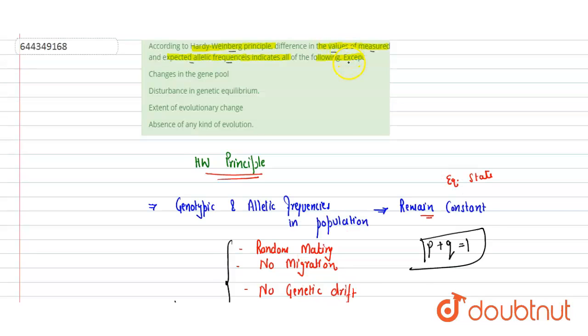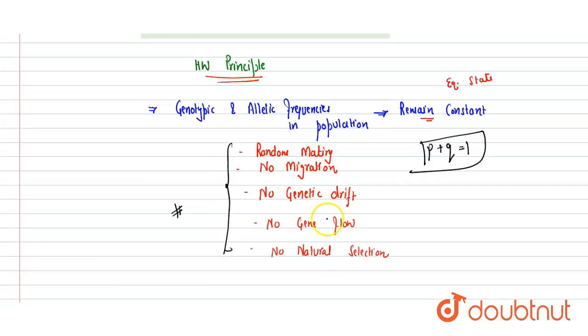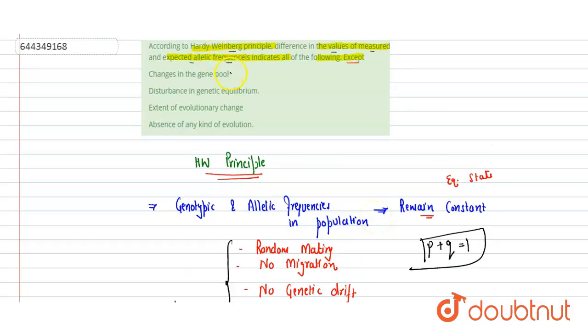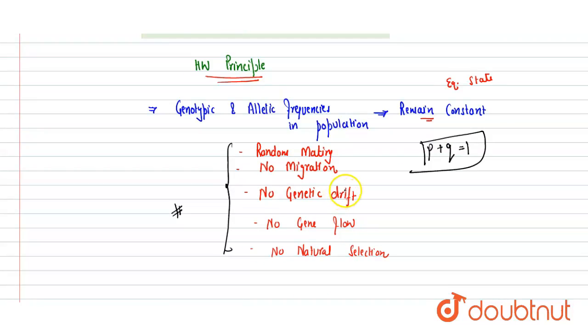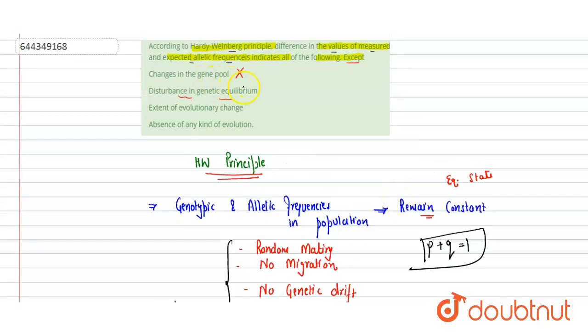So we have to find out why this happens. Changes in the gene pool: this is correct, because there might be changes in the gene pool, and changes could be anything I have written. Might be a genetic drift, might be a migration, might be a gene flow. It is not the exception, so it is a wrong option. Disturbance in genetic equilibrium, again this is correct. Genetic equilibrium may be disturbed because there is no random mating or gene flow occurred, so the gene pool was affected and the equilibrium did not remain constant. So this is not the exception.